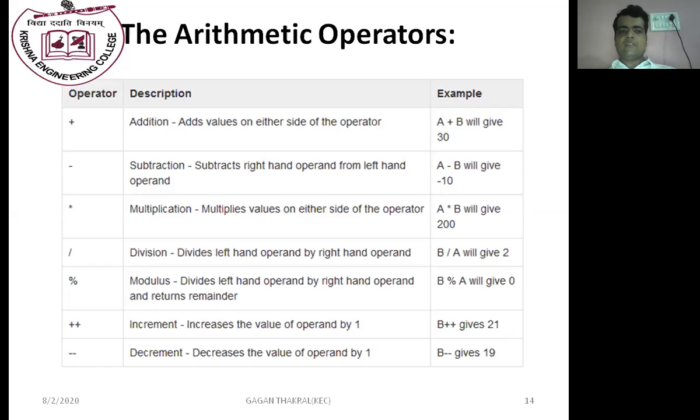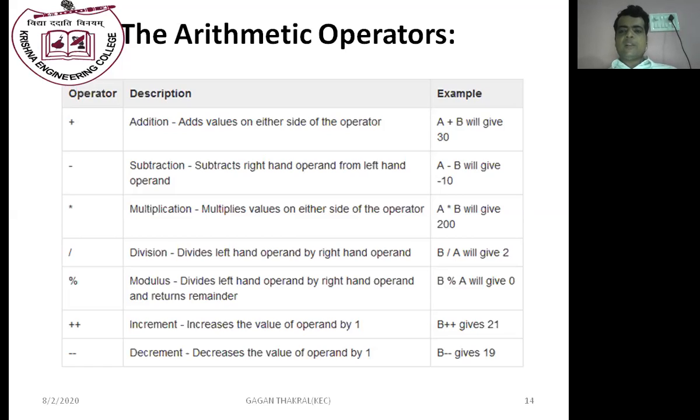If we consider we have two variables A and B and the values are given, then when we perform addition, it will provide us as output the sum of the two variables. Then subtraction: subtract the right hand operand from the left hand operand. If we consider A is 20, B is 10, then A minus B will provide us 10.